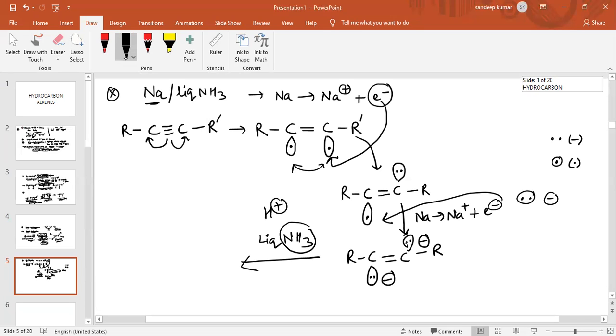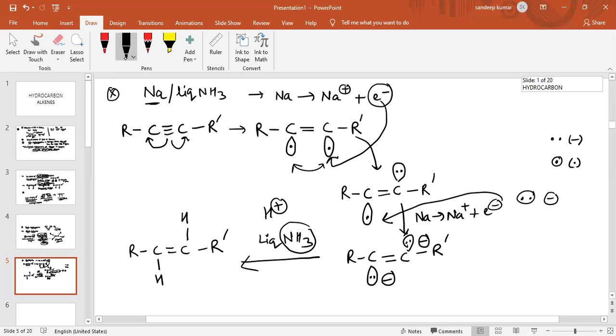Now the product obtained is R C double bond C R dash, with one hydrogen attached from this side and one hydrogen from the other side.